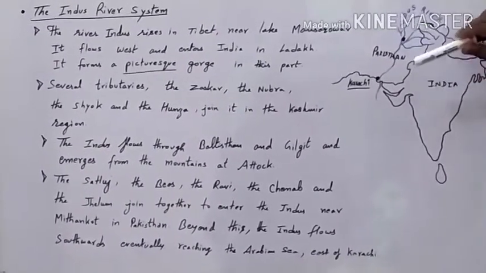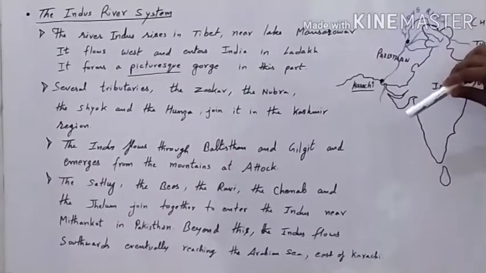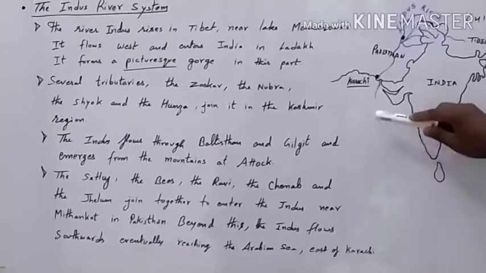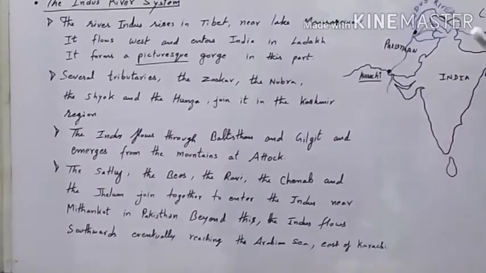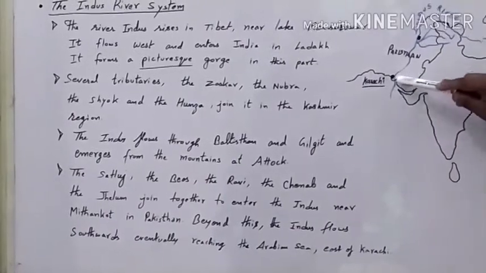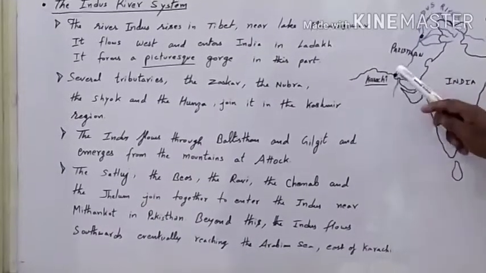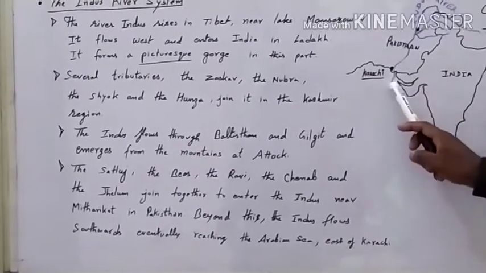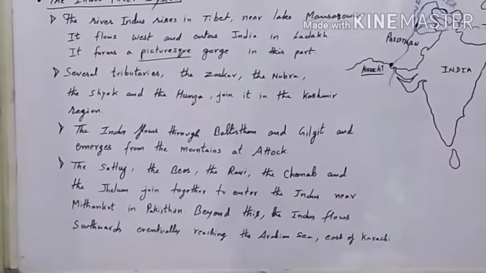Beyond that place, the river flows southward and finally reaches the Arabian Sea, which is here. And the place is called Karachi. Before entering the Arabian Sea, it passes nearby Karachi, that is east of Karachi. Karachi lies this side, and from the eastward it enters into the Arabian Sea.